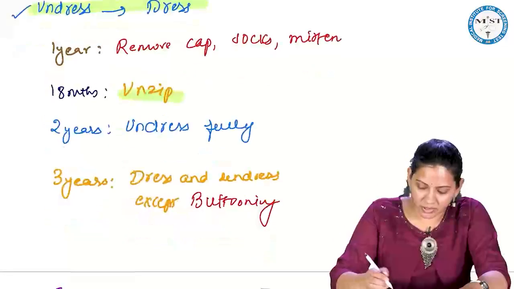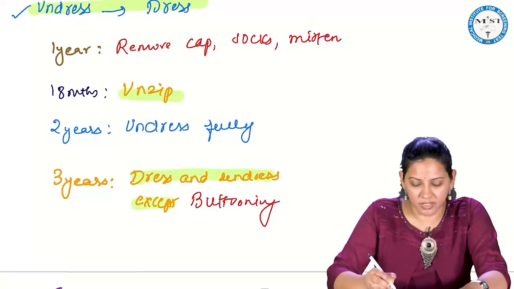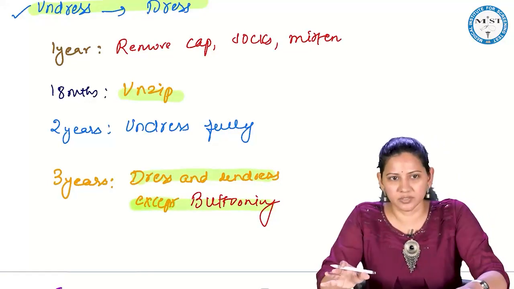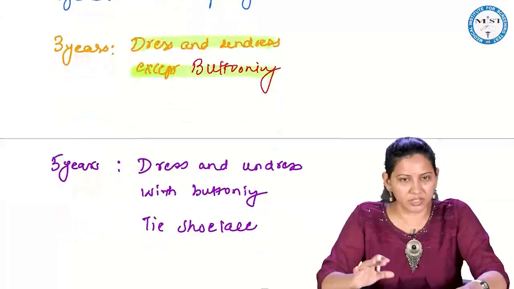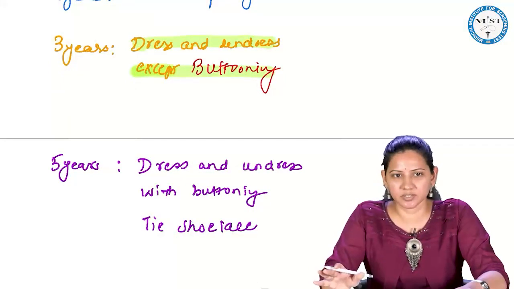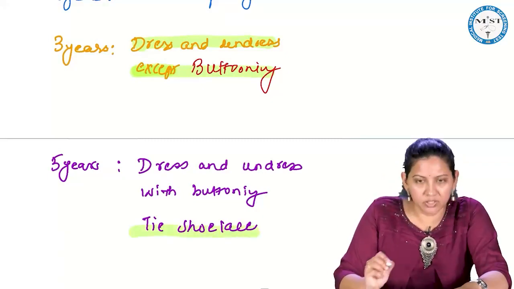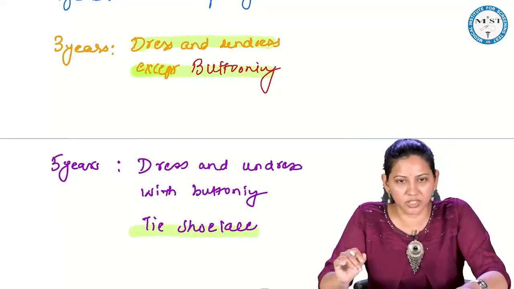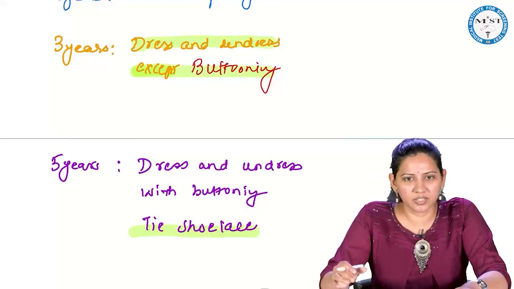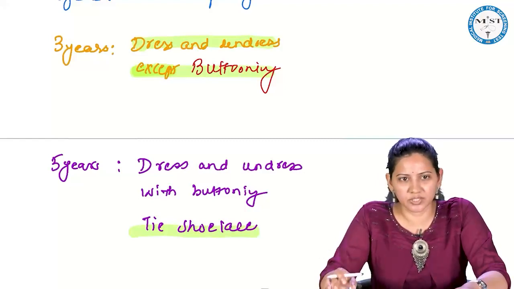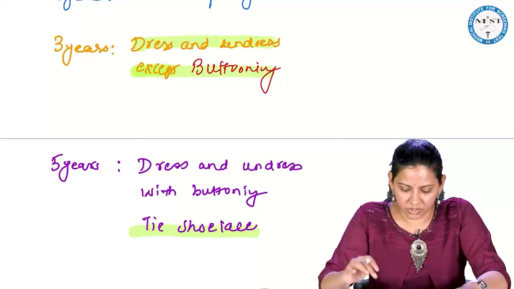3 years, it can dress and undress except for buttoning. By 5 years, it can dress as well as undress, including with the buttoning. Also can tie the shoelace, because they ask you this in the exam. When can the child tie the shoelace? So it is at 5 years of age.